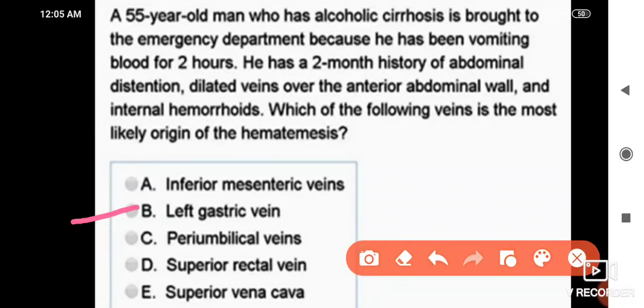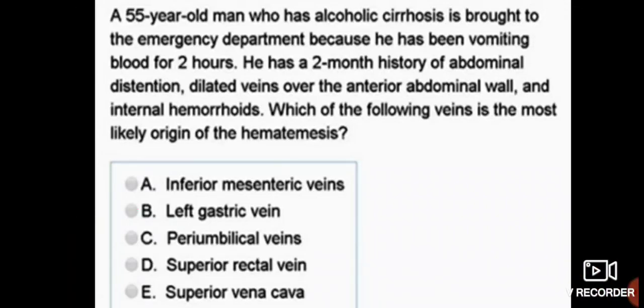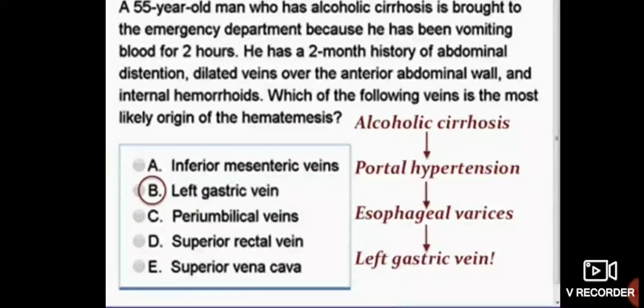left gastric vein. Why? This is a case of portal hypertension. Alcoholic cirrhosis is responsible for portal hypertension, then portal hypertension is responsible for esophageal varices, and it is the esophageal varices where the left gastric vein is involved. So guys, I hope till here it's clear for you.